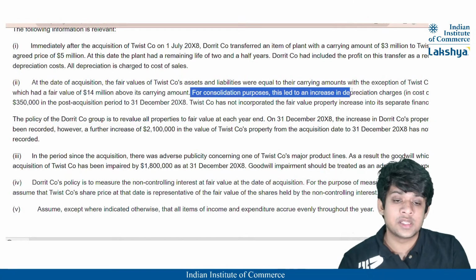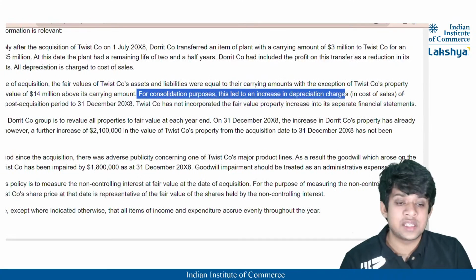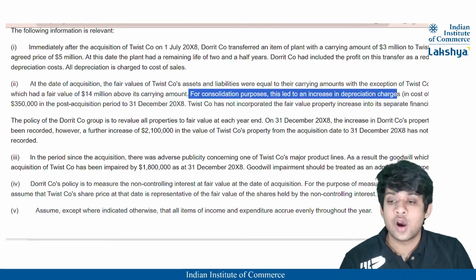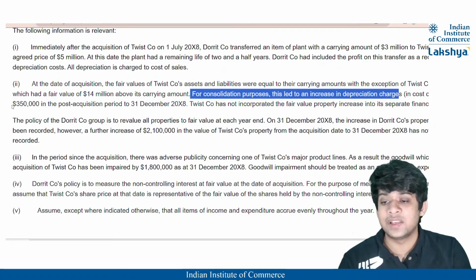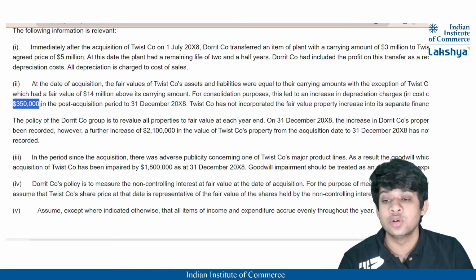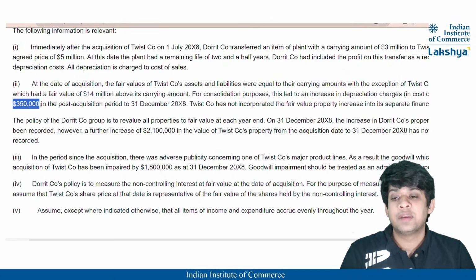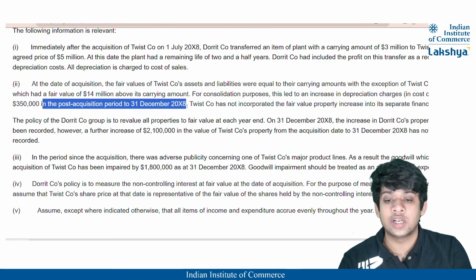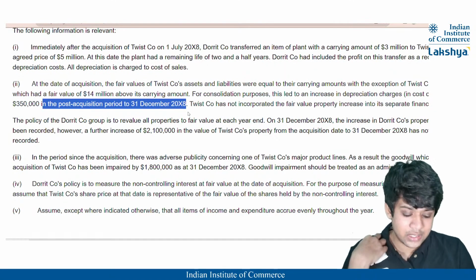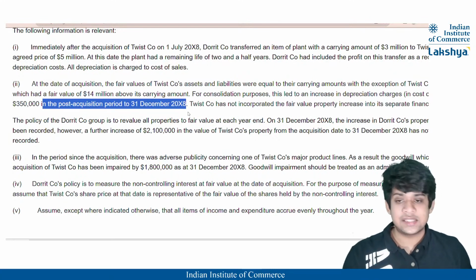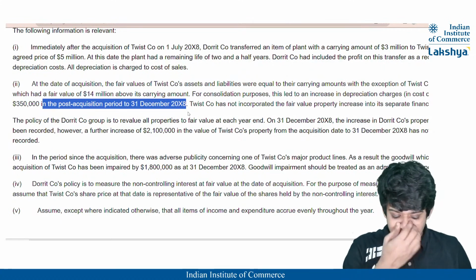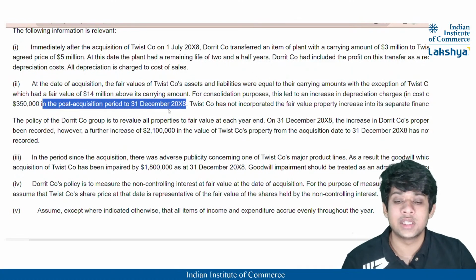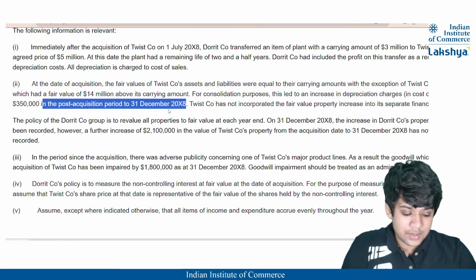For consolidation purposes, this led to an increase in the depreciation charges in the cost of sales of $350,000. So that means they've already calculated the depreciation for you. That is $350,000. But the only thing is that this depreciation is calculated for the whole year, correct? So in the post acquisition period to 31st December 2008. Okay, it is not calculated for the whole year, guys. It is clearly stated here that it is calculated in the post acquisition period. That is nothing but by the year end 31st December 2008.